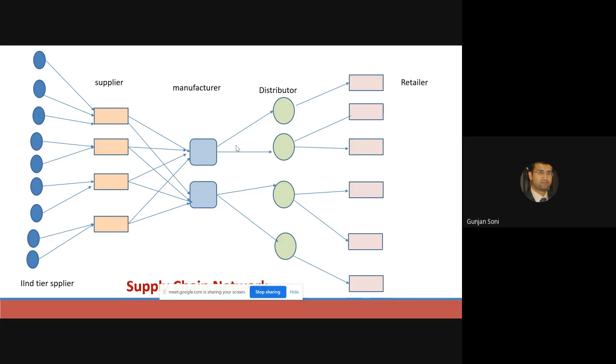Again coming back to post 1970s, or today's world, there is increased national and international cooperation, and competition as well, because of the opening of the markets. And Modi ji has given a new slogan, make in India. What is the difference between made in India and make in India? Anyone?